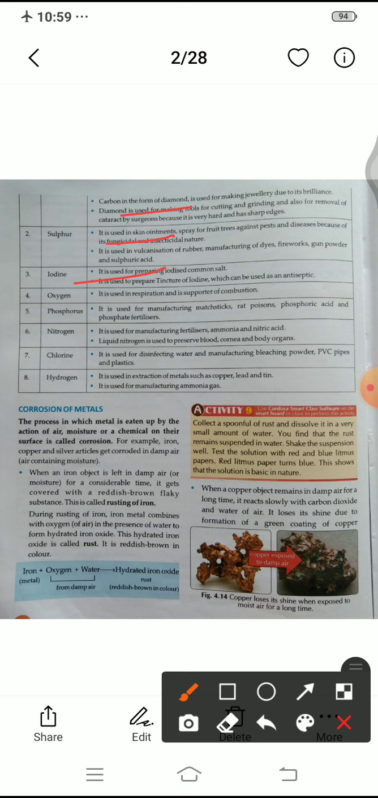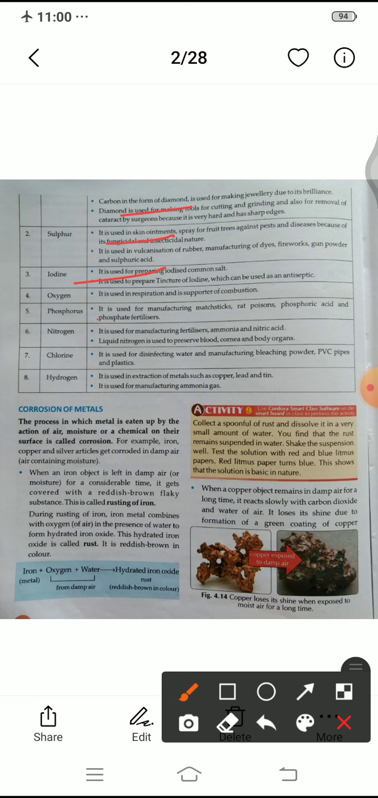Now the next point is oxygen. You are very familiar with this, it is also a non-metal. Oxygen is used in respiration and it is a supporter of combustion. Without oxygen, no substance can burn. It is a supporter of fuels, and when we breathe, inhale and exhale, we are using oxygen, so oxygen is very important.